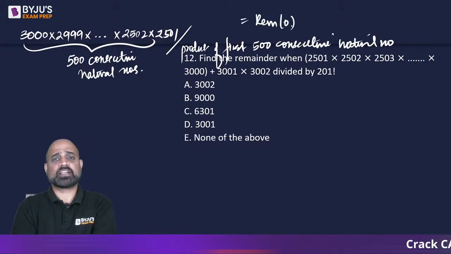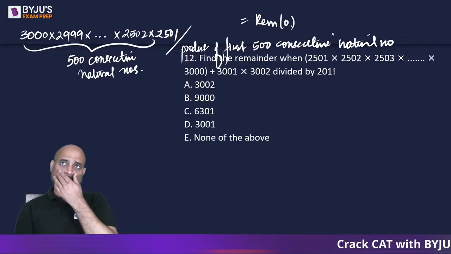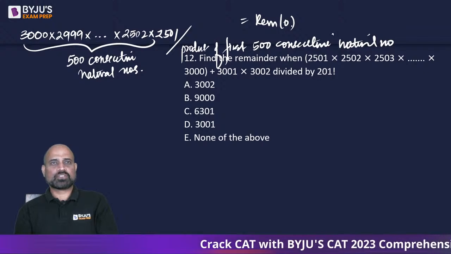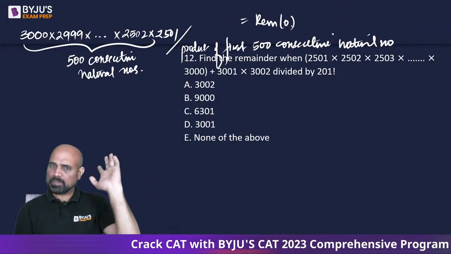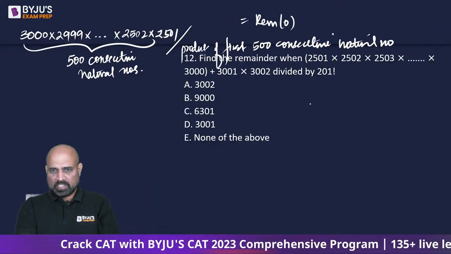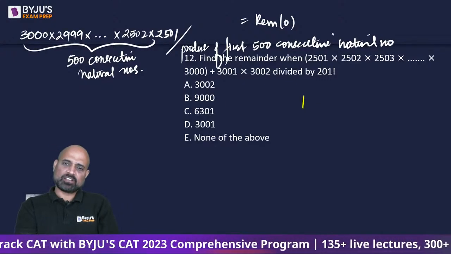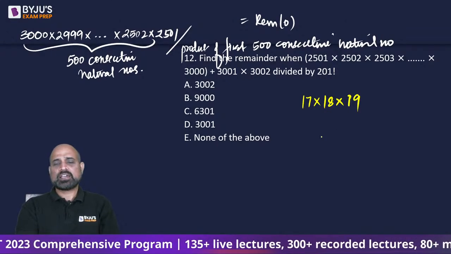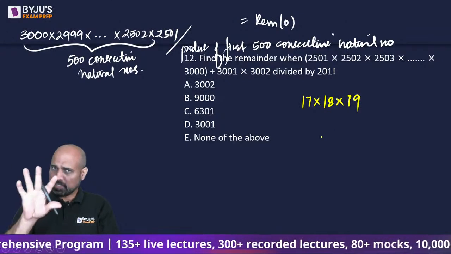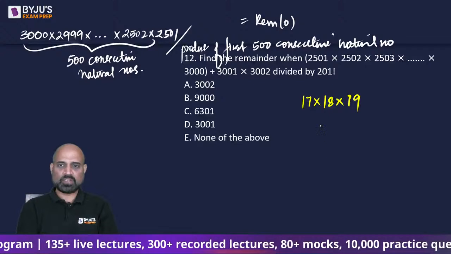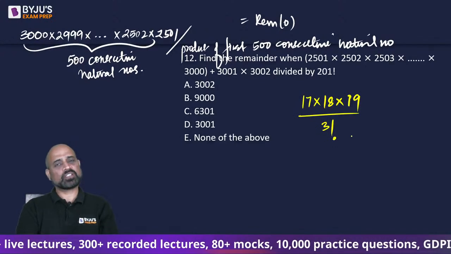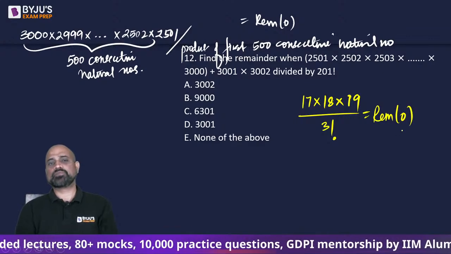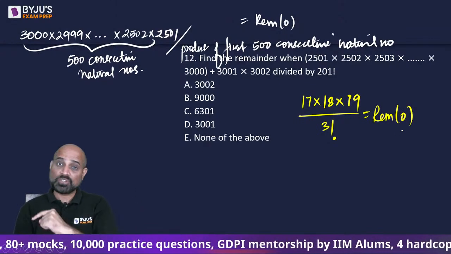अगर ये समझने में दिक्कत है तो मैं आपको एक छोटा सा example लेकर बताता हूं. Let's take 3 consecutive natural numbers कहीं पे भी. जैसे मुझे मन करा, I felt like taking 17 into 18 into 19. This is 3 consecutive natural numbers. ये 3 factorial से divisible होगा, as in, it's going to be divisible by the product of the first 3 natural numbers.